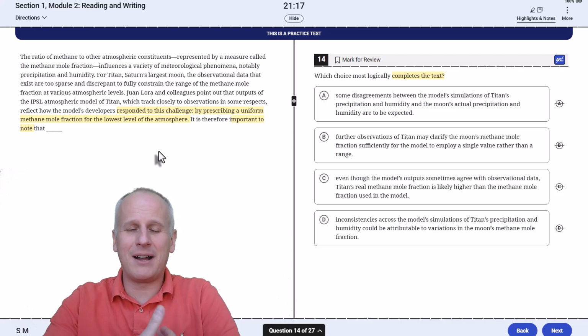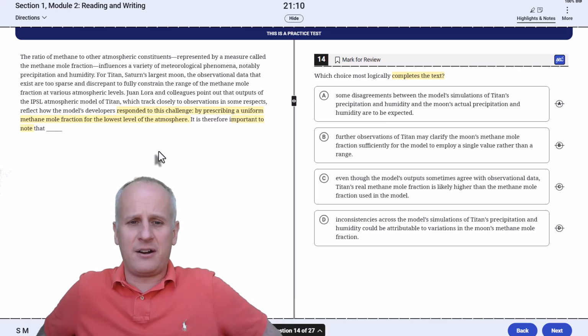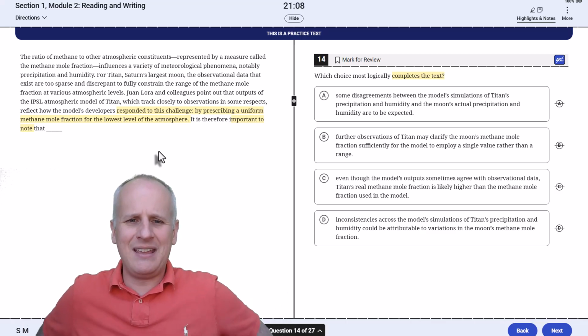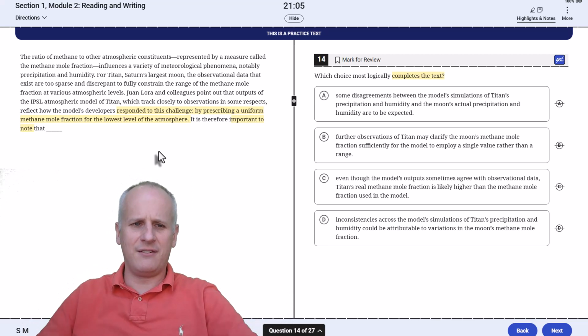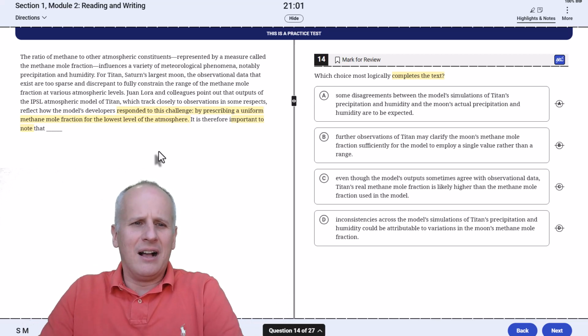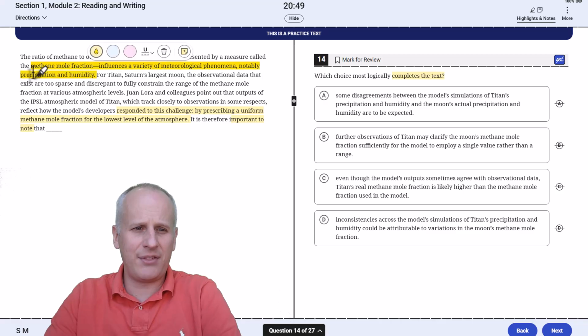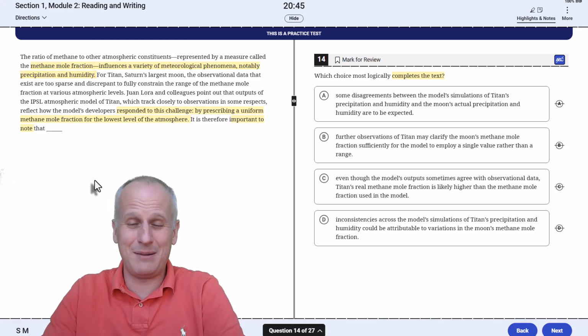So I have that in mind before I go to the beginning and read in full, and I think to myself, okay, it's important to know what the impact is of removing this variable and sticking to a uniform methane mole fraction for the lowest level of the atmosphere. So reading from the top: the ratio of methane to other atmospheric constituents, represented by a measure called the methane mole fraction, influences a variety of meteorological phenomena, notably precipitation and humidity. Okay, that methane mole fraction I need to know about, so we'll highlight that. And it's the same concept, so I'm going to keep it in the same color.